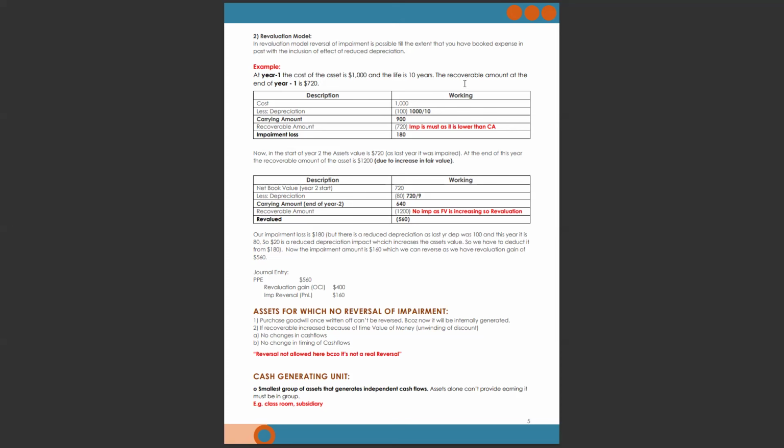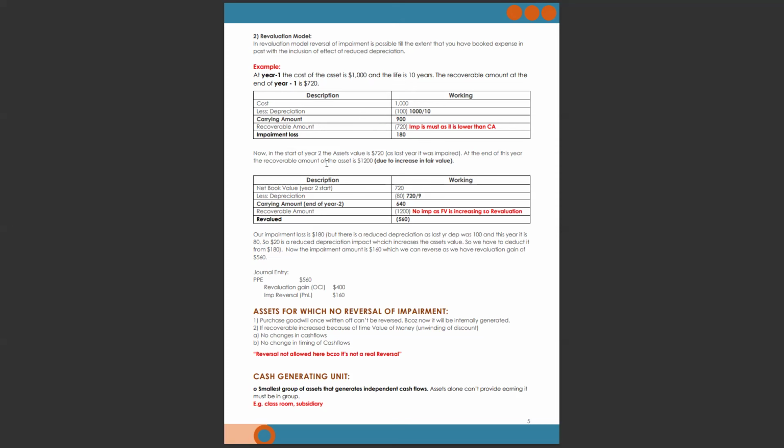So recoverable amount is the fair value. Cost 1000 divided by 10 is depreciation of 100, so 1000 minus 100 gives a carrying amount of 900 at the end of year 1. The recoverable amount is 720, so there is an impairment loss or revaluation loss of 180.